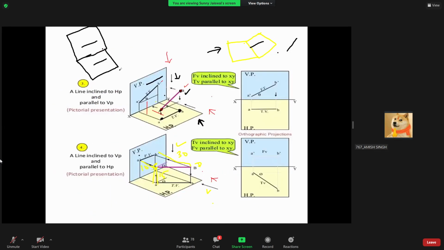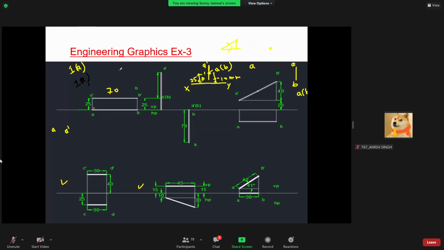So you can see now, this is the AB front view, and this one is your XY line. On the XY line, this AB is your top view and A dash B dash is your front view. Length is 70 mm. Is it clear?